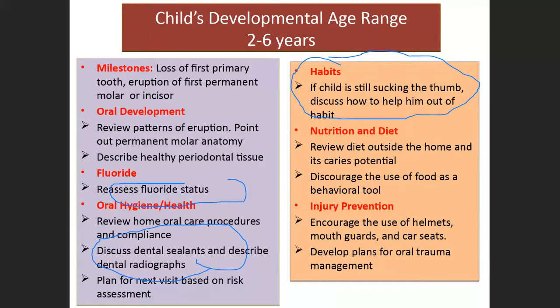So now injury prevention, encourage the use of helmets, mouth guards and car seats. The mouth guards are nothing but when the child is playing, the mouth injuries are more. So we should encourage them to use the mouth guards when the child is having any school sports. Develop plans for oral trauma management. You are supposed to discuss with the parents, if any undue accidents happen, how to motivate them to approach the dentist as early as possible. So these are some of the child's developmental ages and the milestones that we are supposed to remember.